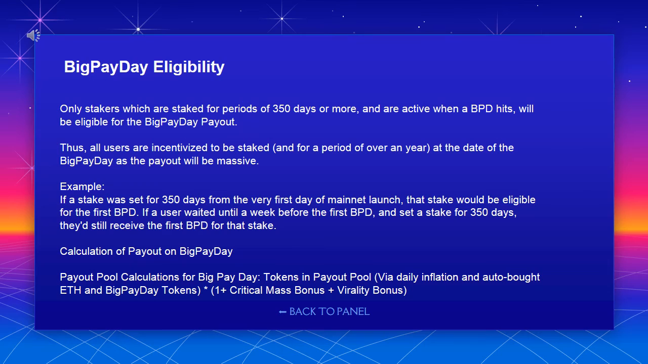Example: if a stake was set for 350 days from the very first day of mainnet launch, that stake would be eligible for the first BPD. If a user waited until a week before the first BPD and set a stake for 350 days, they'd still receive the first BPD for that stake. Calculation of payout on big payday. Payout pool calculations for big payday: tokens in payout pool via daily inflation and auto-bought ETH and big payday tokens, times 1 plus critical mass bonus plus virality bonus.